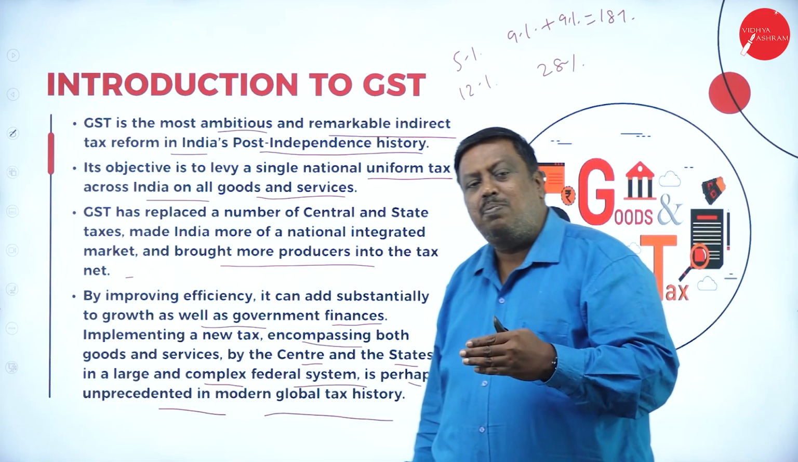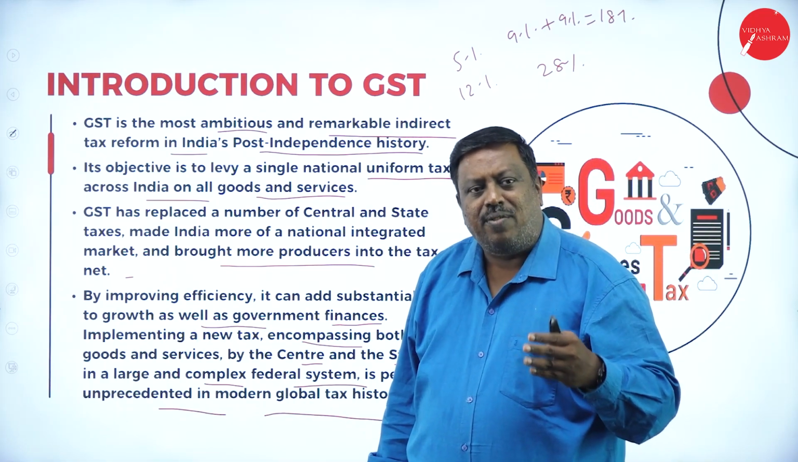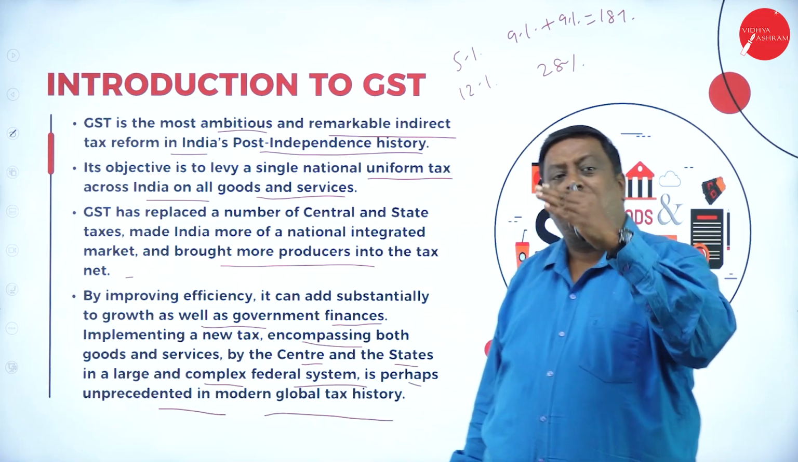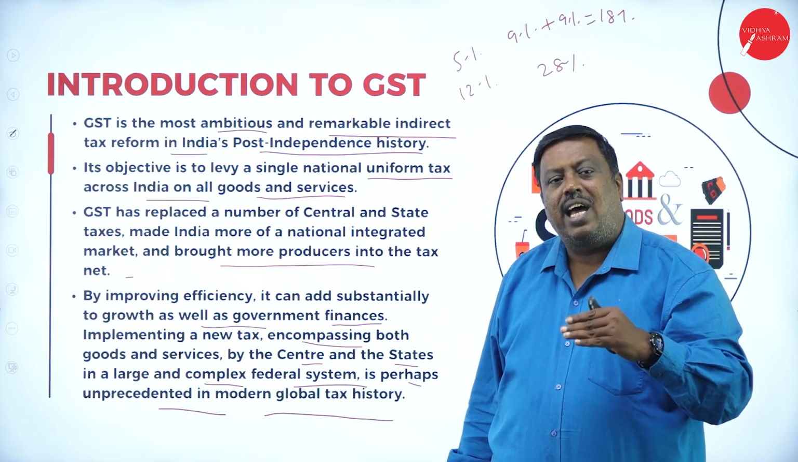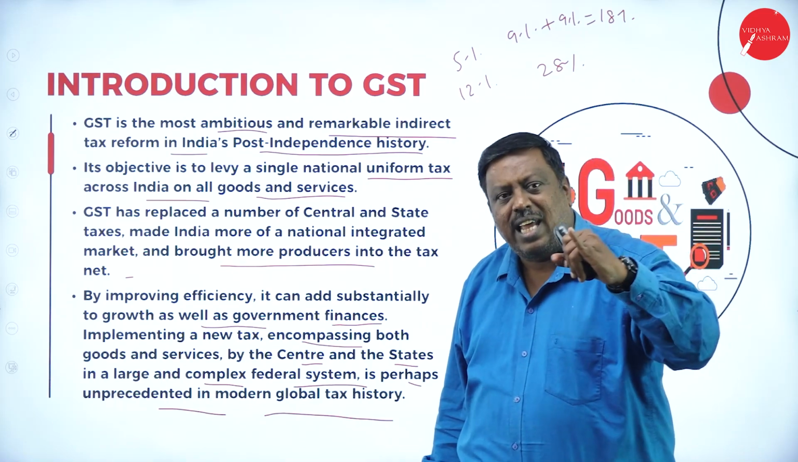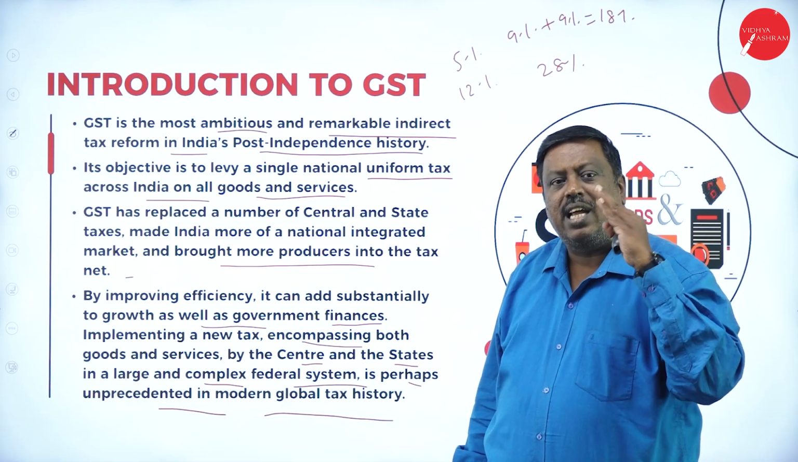Earlier, the business people were paying the tax: manufacturer, wholesaler, retailer, consumer. In all four stages, for every stage, the tax was levied. The manufacturer was paying the tax, the wholesaler was paying the tax, the retailer was paying the tax, and the consumer.